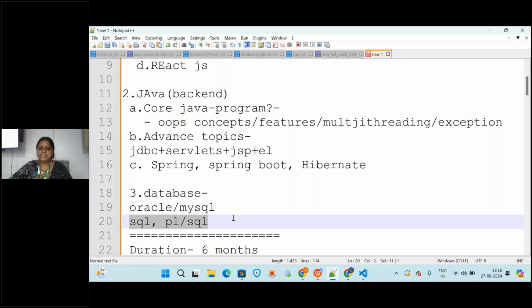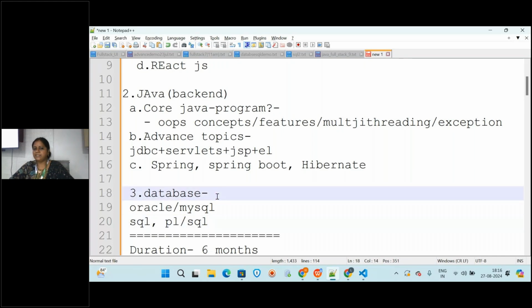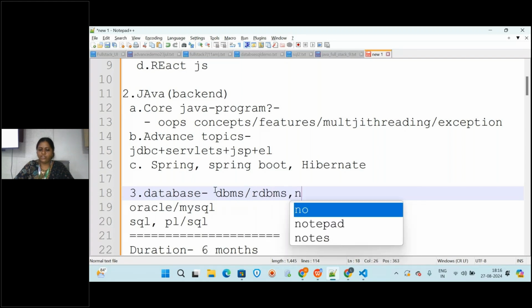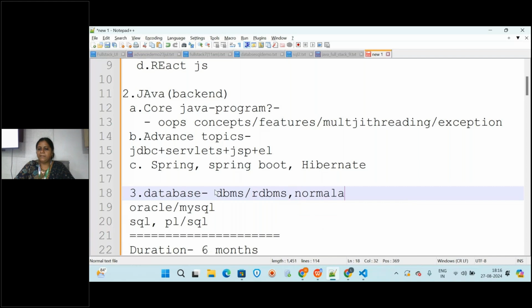Okay, so this is about the database you are going to learn on Oracle for storing huge amounts of data. And not only SQL and PLSQL, you will learn what is database, what is database management system, what is RDBMS, okay, and also about normalization. Means I'm just giving you the topics you will be learning.